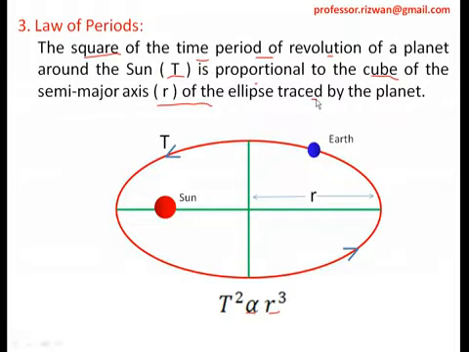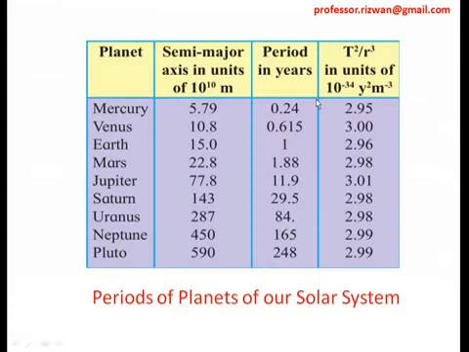These are the three laws of Kepler. And even the second proof is very important, where we have proved the area swept is constant. Fine. So it's an interesting table. See what this table tells me: the period of the planets of our solar system. All the planets in the solar system are listed, and their period is also listed.